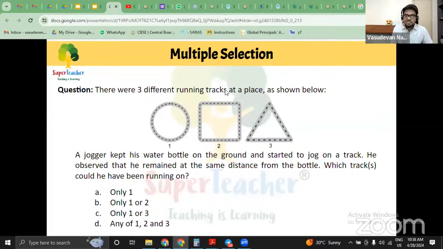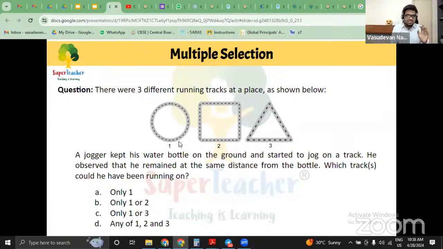Now this is multiple selection. A jogger kept his water bottle on the ground and started to jog on a track. He observed that he remained at the same distance from the bottle. Which track or tracks could he have been running on? Come on, teachers, try to guess this answer.